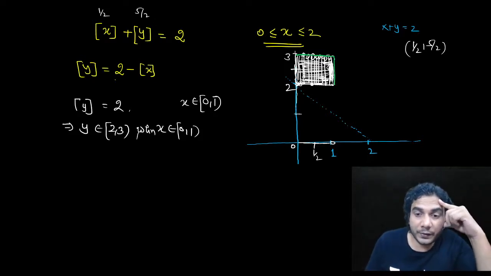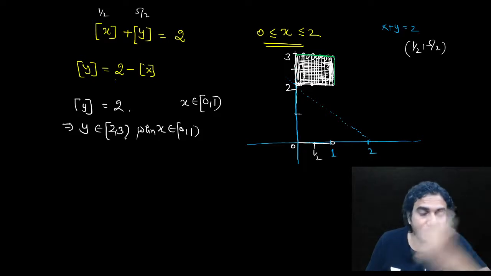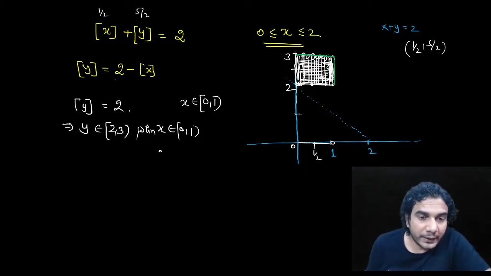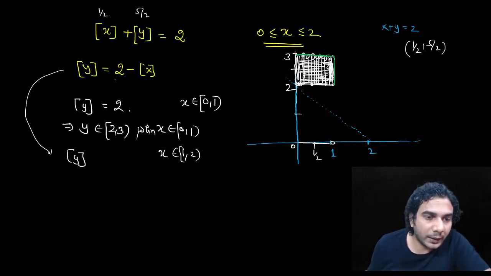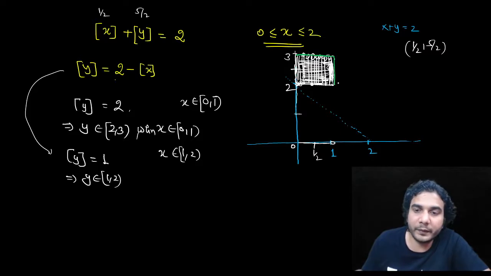Now you need to plot it in 1 to 2 also. So when x belongs to 1 to 2, then the equation will become greatest integer of y is equal to 2 minus 1, which is 1, right? 2 minus 1, and this means y will be between 1 to 2.